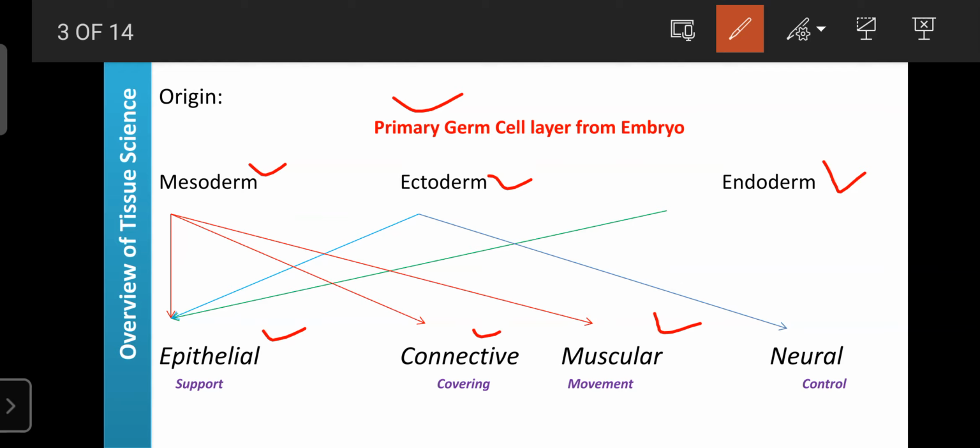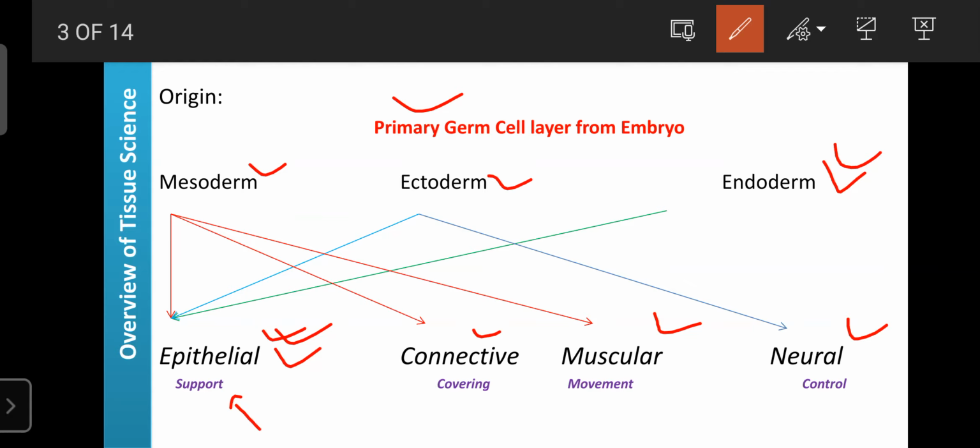And regarding the ectoderm, the ectoderm cells grouped together are also responsible for the formation of epithelial tissue, and the nervous or neural tissue is formed from the ectoderm. And the endoderm cells join together to form the epithelial tissue. These tissues are helpful for the formation of the different organs. Here epithelial tissue supports the underlying organs, and connective tissue covers and protects the organ, or interconnects the different tissues.